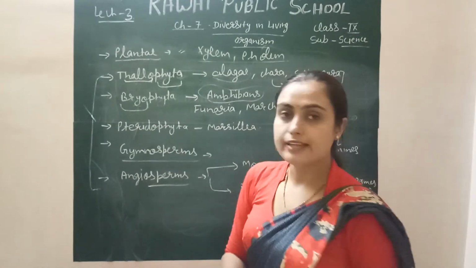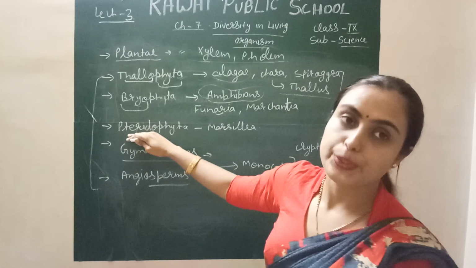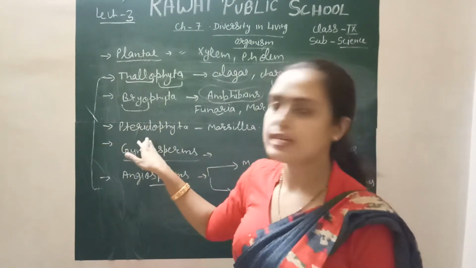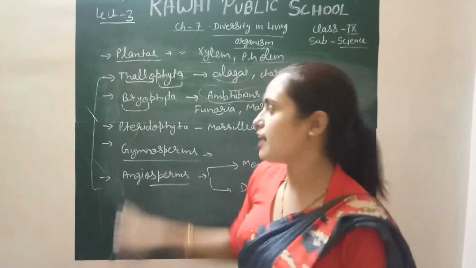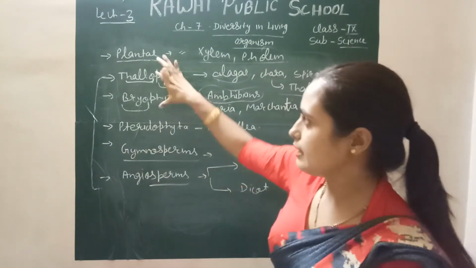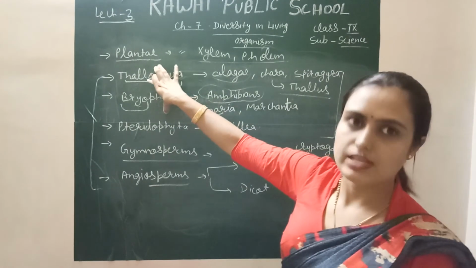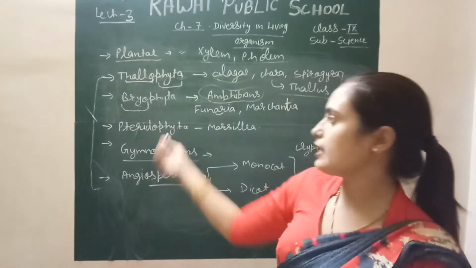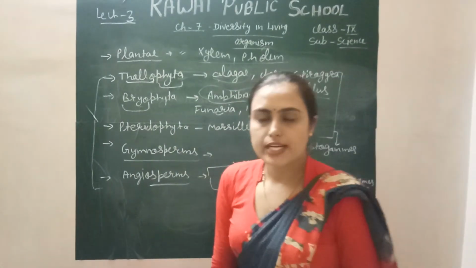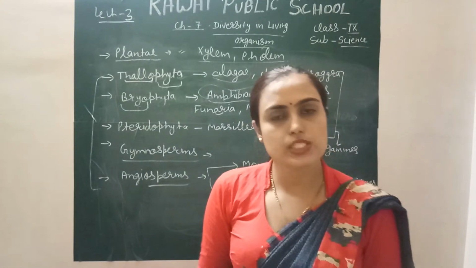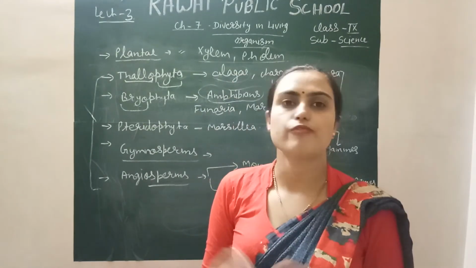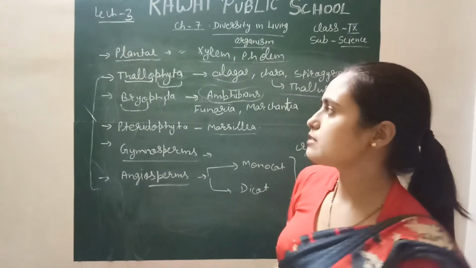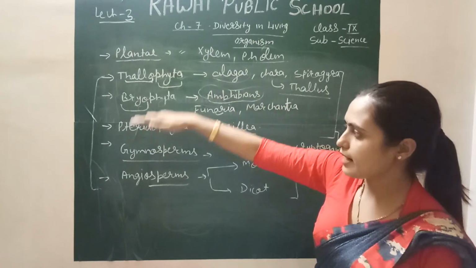Simply. Next are the pteridophyta. These are the plants which are true conducting plants. It means vascular plants. It means xylem and phloem are present in that plant. Root, stem and leaf are differentiated in that plant. Right? In the earlier two types of plants, root, stem and leaves are absent, and the water conducting and food conducting system is also absent. But in pteridophyta, there is a proper root, stem and leaf, and the vascular bundles xylem and phloem are also present. Example is Marchantia.